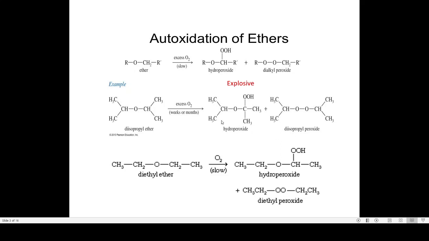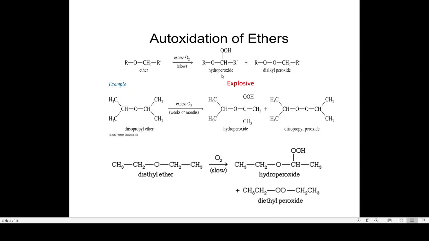So, let us learn what is an auto-oxidation. An auto-oxidation is an oxidation reaction that takes place in the open air or in the presence of oxygen or UV radiation to form hydroperoxide and the peroxide, involving the molecular oxygen as the oxidizing agent.